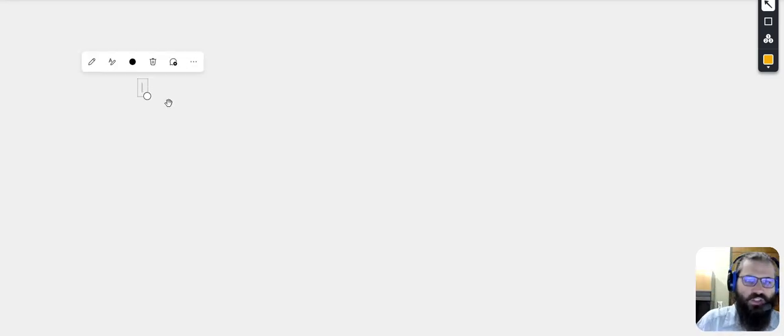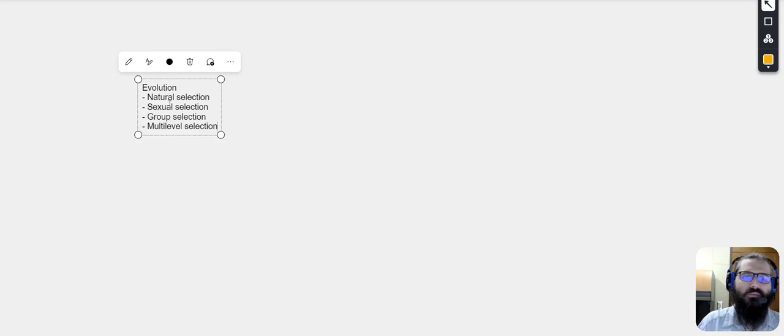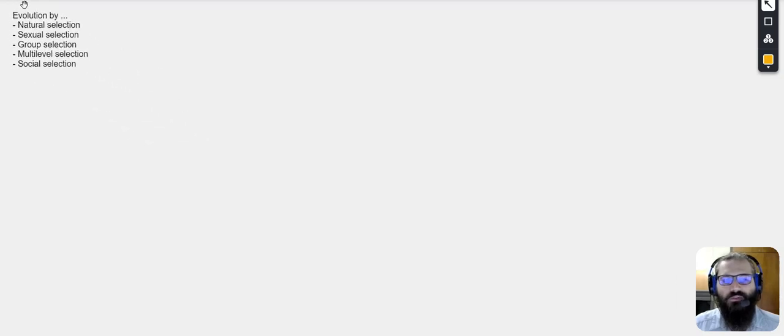So evolution in general is one concept. Now you have evolution by natural selection. You have evolution by sexual selection. You have evolution by group selection. And you have multi-level selection. You have many others, like social selection. You have other stuff in there. So this is just one aspect of evolution.